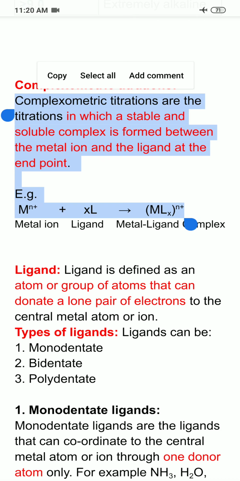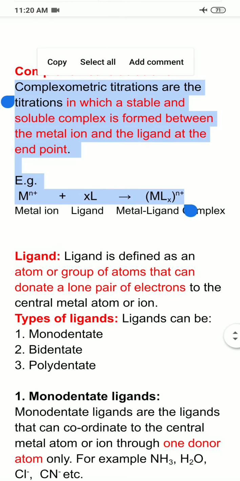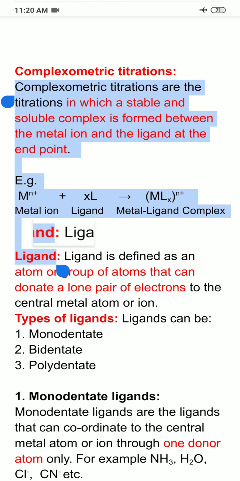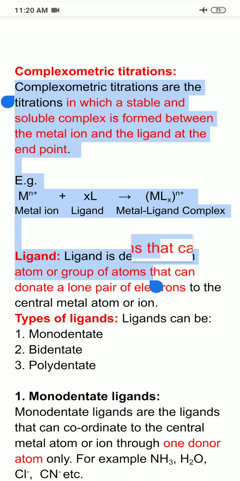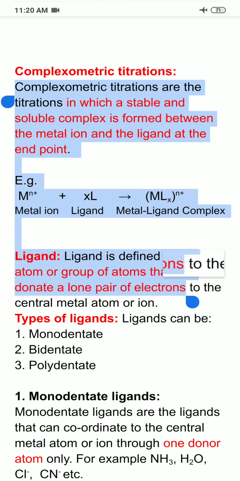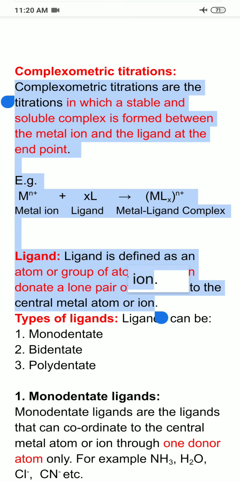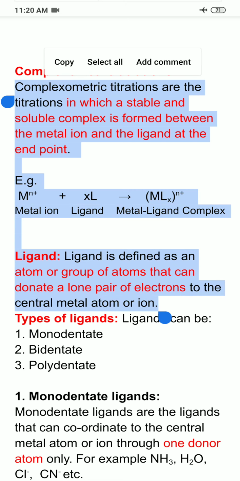Now I introduced you to a term ligand. Now what is a ligand? Ligand is defined as an atom or group of atoms that can donate a pair of electrons to the central metal atom or ion. Ligand means any atom or group of atoms which has a lone pair, and that lone pair it can donate to a metal atom or ion, that is known as ligand. Next, coming to the types of ligands.